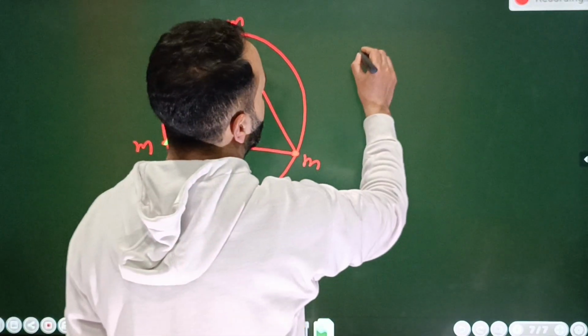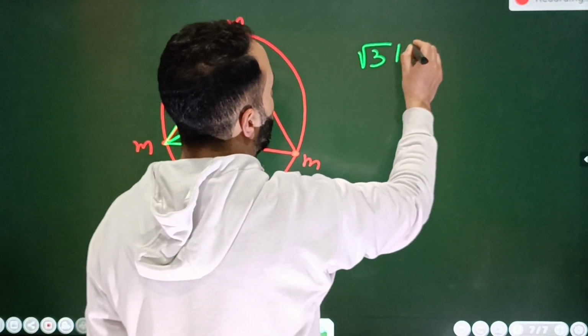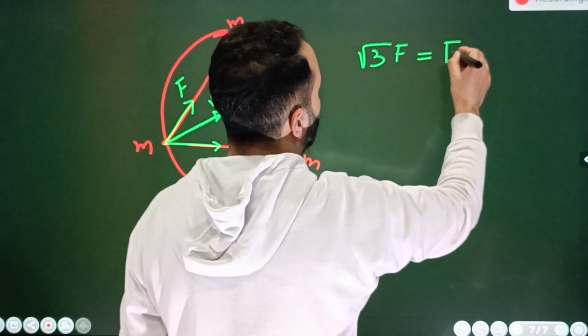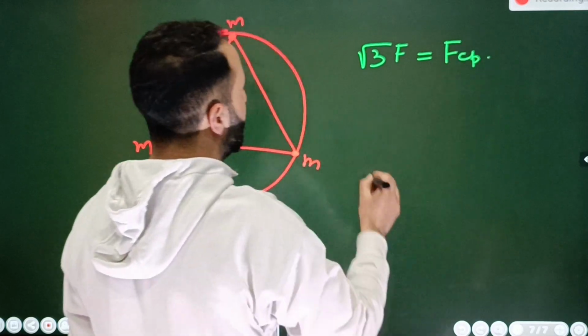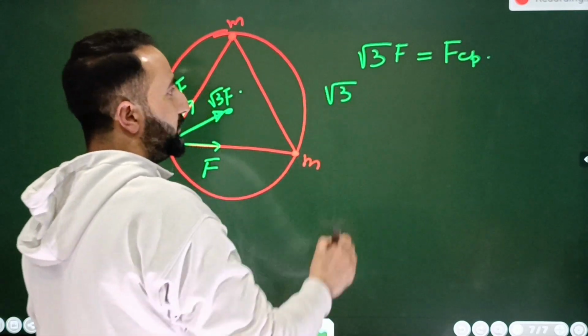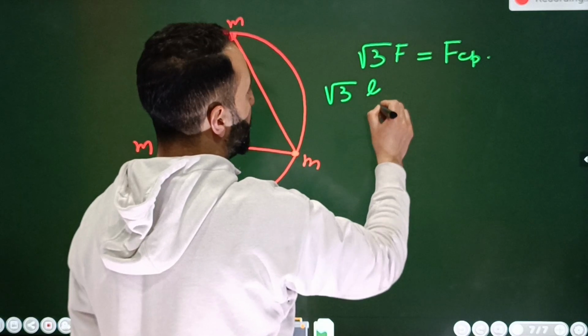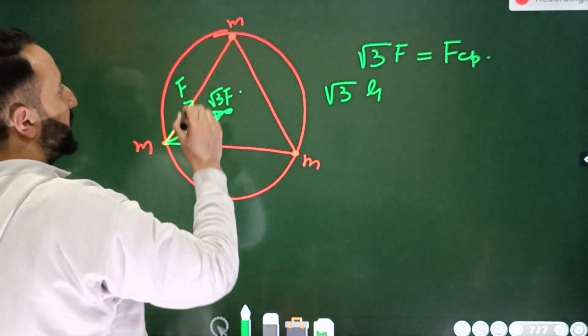तो यहाँ आप ध्यान रखिए बेटा. So I will write like this: root 3 multiplied by F is equal to centripetal force, which is FCP. ठीक है बेटा? Now here I will write down root 3 multiplied by F. F will be simply equal to what? That's equal to the force between this particle and this particle.